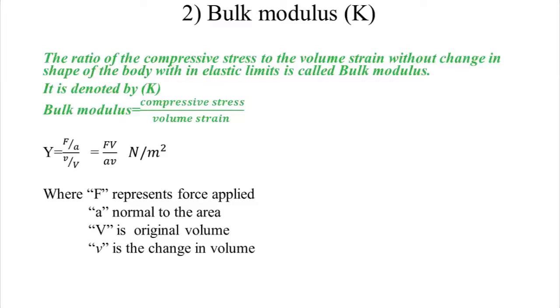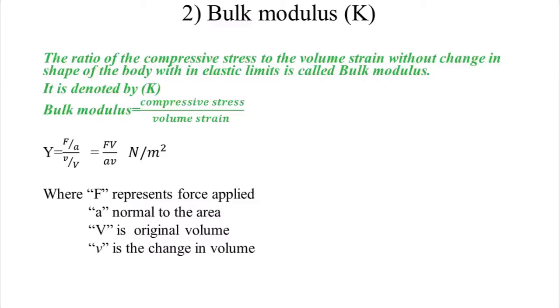According to the definition, bulk modulus equals compressive stress by volume strain. The stress equation we already know is F by A, and volume strain equals small v by capital V. Hence the equation becomes FV divided by Av, and the unit is Newton per meter square, where F represents the force and A is the area of the section. Capital V is the original volume and small v is the change in volume. This is the second type of modulus we have discussed here.